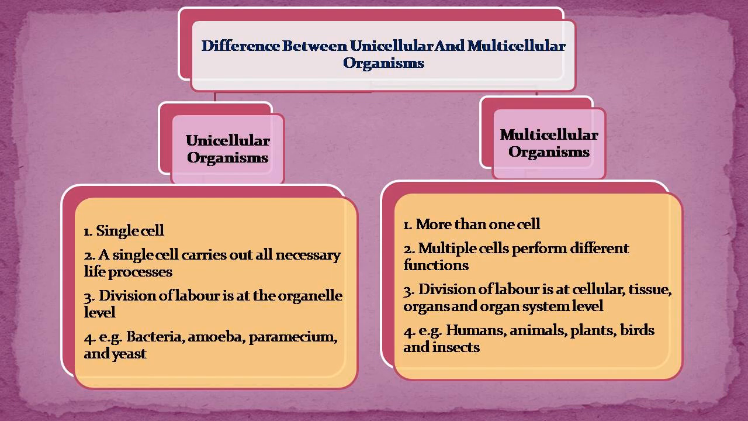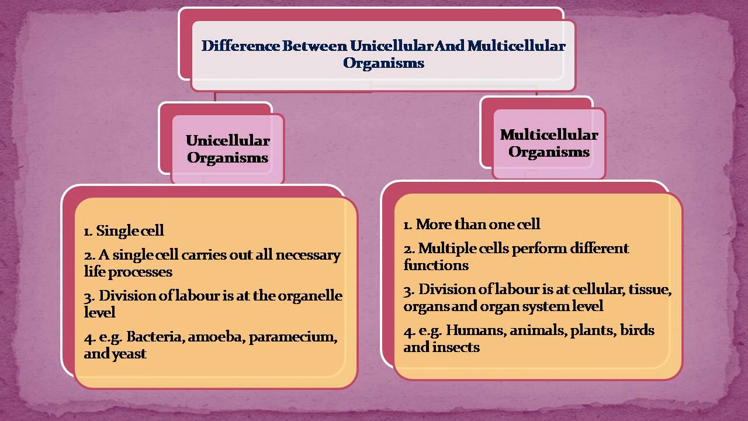Organisms are divided into unicellular organisms and multicellular organisms on the basis of the number of cells present in their body. Unicellular organisms are composed of only one cell, while multicellular organisms are made up of more than one cell. Now, in a unicellular organism, a single cell carries out all the necessary life processes. But in a multicellular organism, different cells perform different functions.